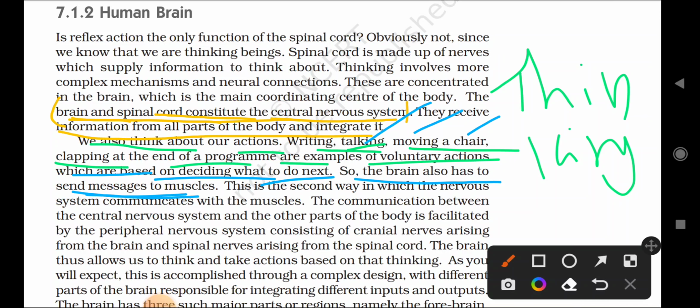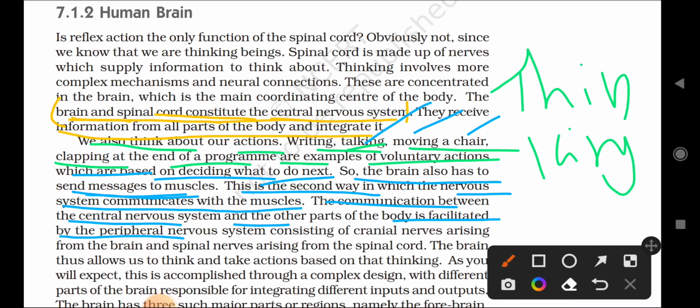This is the second way in which the nervous system communicates with the muscles. This is the second way in which the brain and the muscles will communicate with each other. The communication between the central nervous system and the other parts of the body is facilitated by the peripheral nervous system. Remember that.